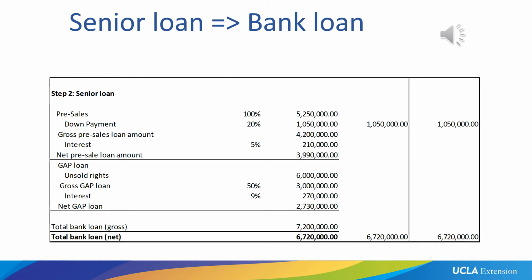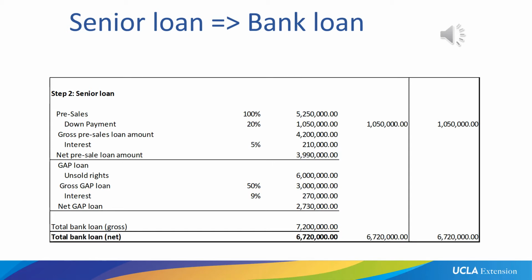The bank will of course charge us interest, and in this case the bank charges us 5%. The bank will deduct this interest from the gross pre-sale loan amount, which leaves us with $3,990,000 for our pre-sale loan amount. Again, this is the loan that is given to us against our pre-sale distribution contracts. So it's a loan that is backed by distribution agreements.